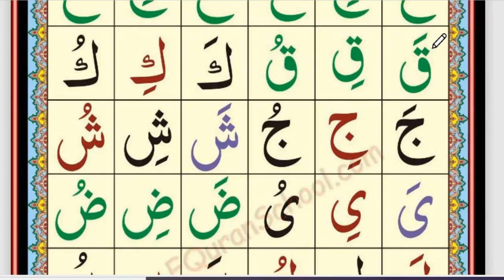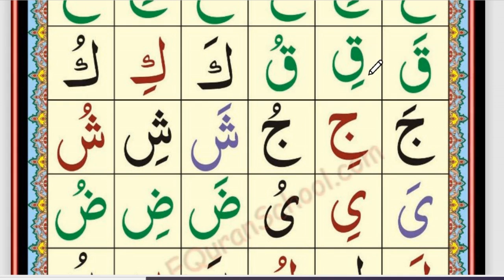Qaf, and Qaf is always read in Arabic with a thick voice. It means full mouth. This is Zabar on Qaf, and you read Zabar by opening the mouth and raising the voice. Qaf, Zabar Qa, Qaf. At the end of Qaf, the Fa sound comes. Qaf, Qaf, Zabar Qa. Don't stretch it.